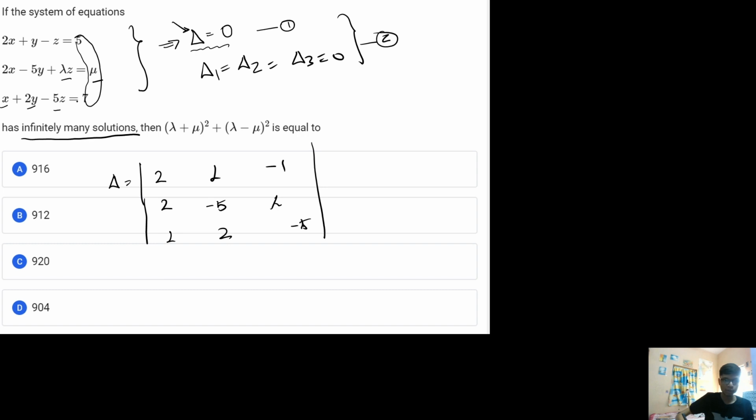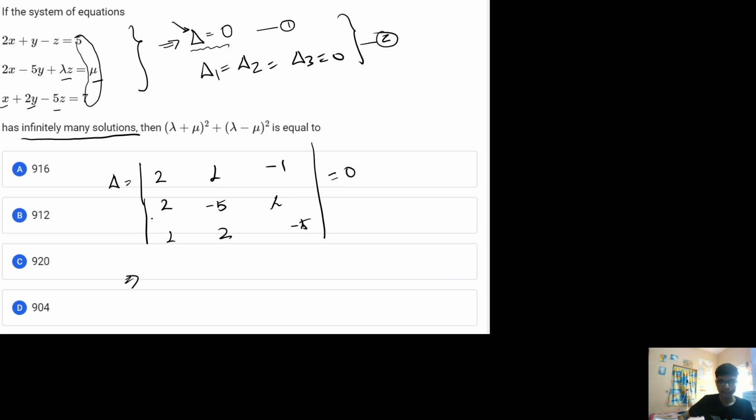So while writing the coefficient, you may mistakenly write the coefficient of x in place of y, and then you actually represent the matrix in the same order. But be careful that you represent the corresponding coefficient in the corresponding places. I hope this particular mistake will be taken care of by you students. Okay, so let us equate it to 0.